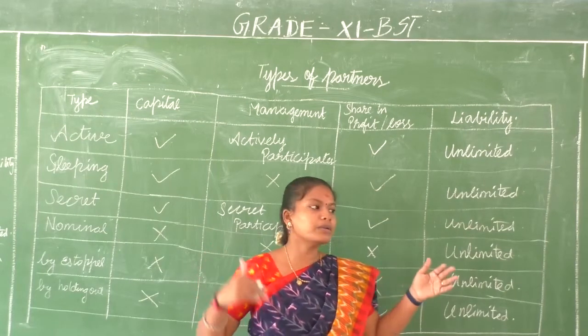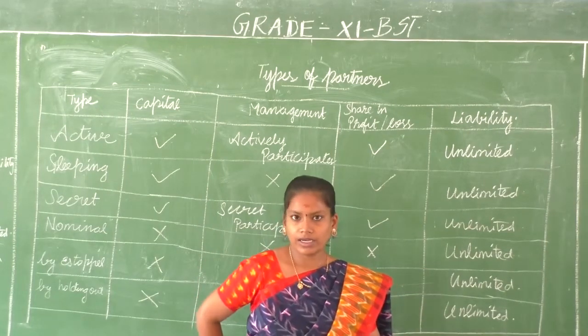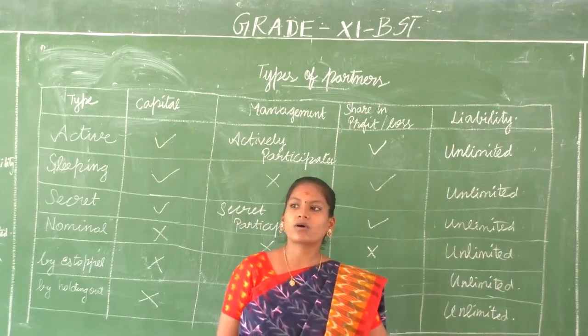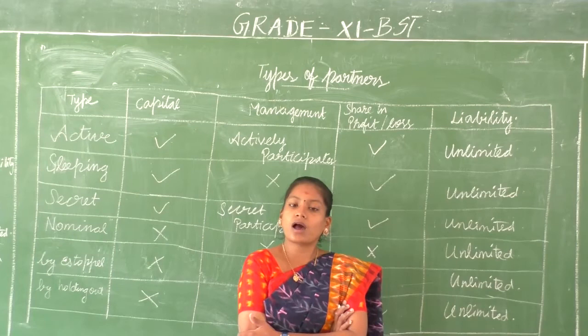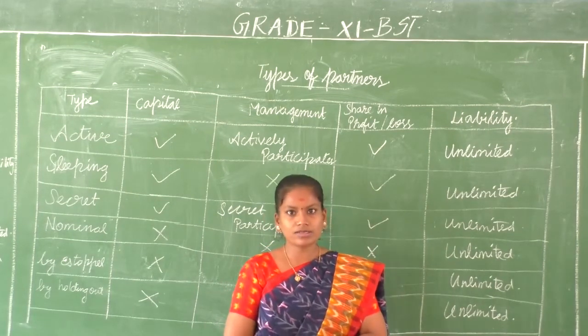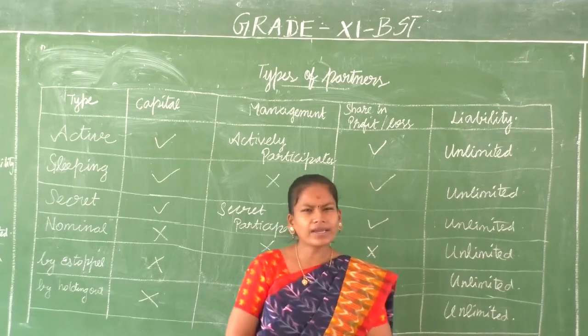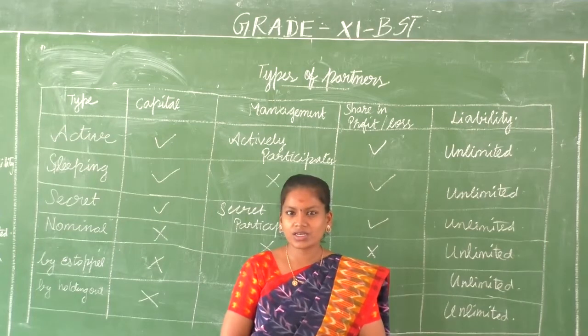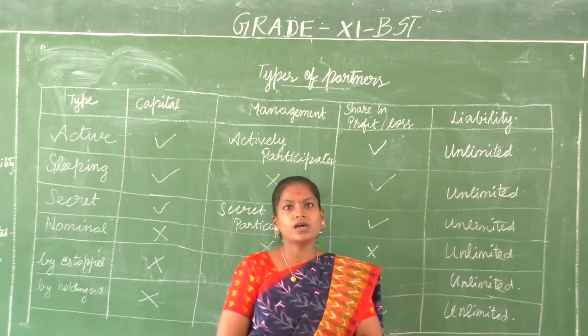From then the liability becomes unlimited. Clear? So in a joint Hindu family, the minor members are even allowed to be co-partners. How? Just because they are born in the family, they are also called co-partners. But here, minor partners are very few to find. Okay, it's not much. It's very few to find.